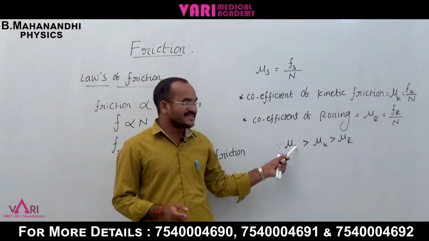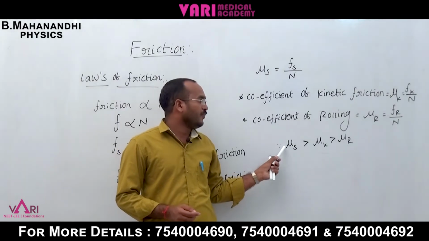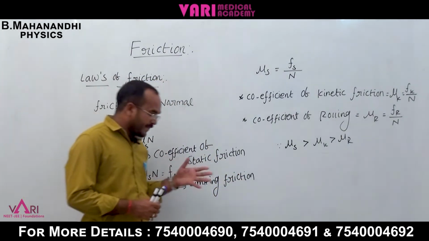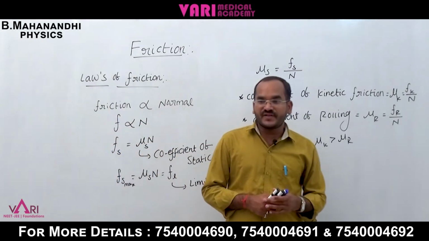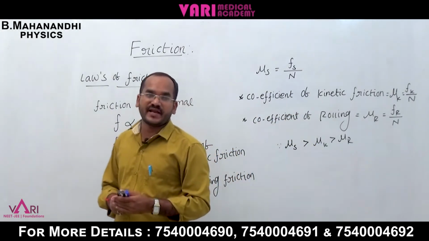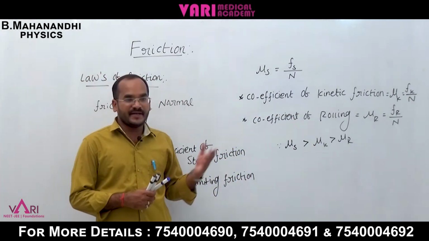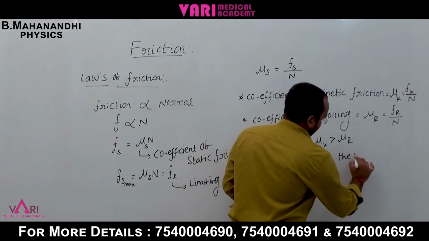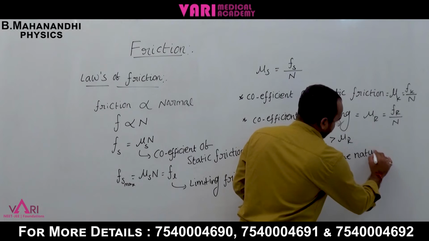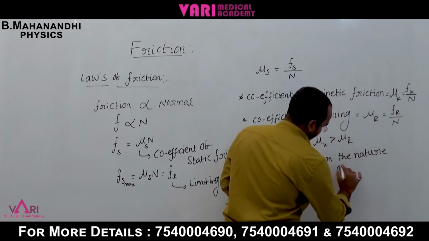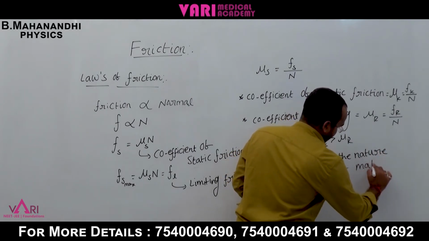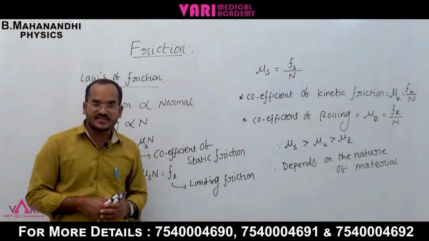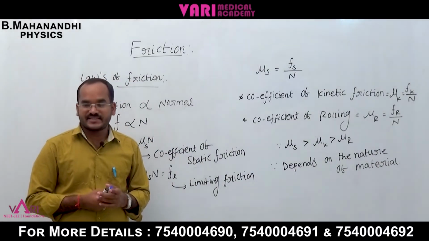But all the frictions depend on the nature of the material. This is the explanation of the coefficients of kinetic, rolling and static friction.